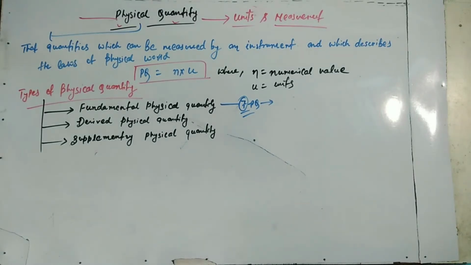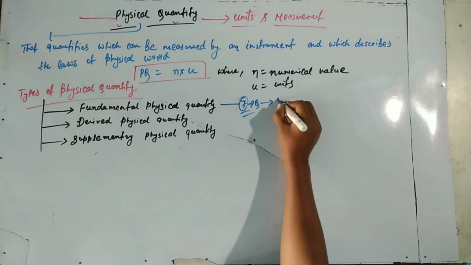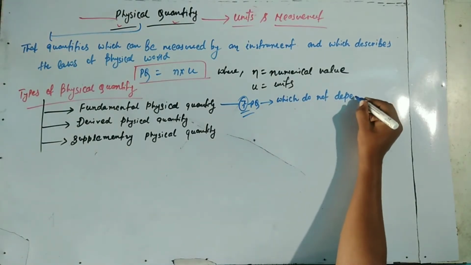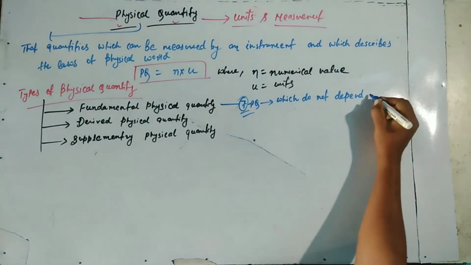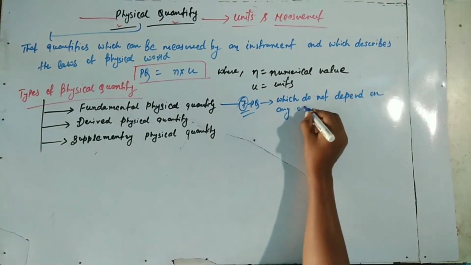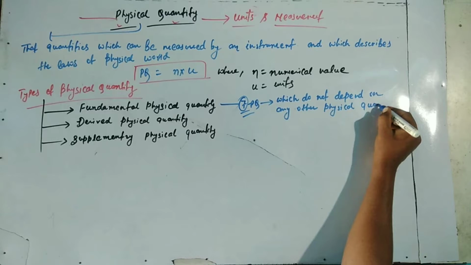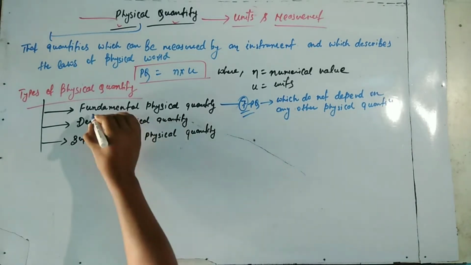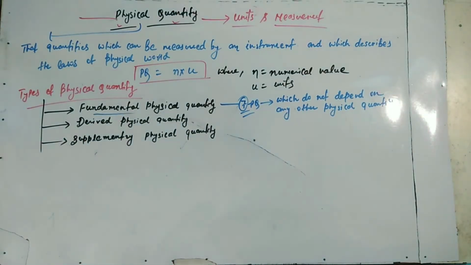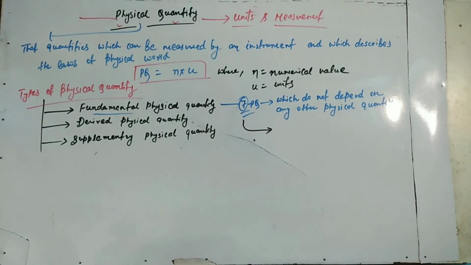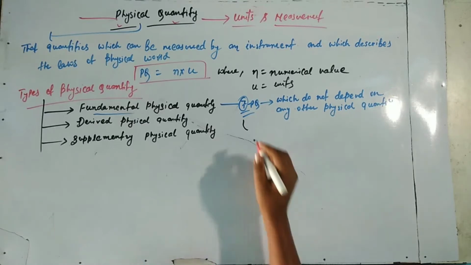Fundamental physical quantities do not depend on any other physical quantity. These are seven types: length, mass, time, temperature, electric current, luminous intensity, and amount of substance.